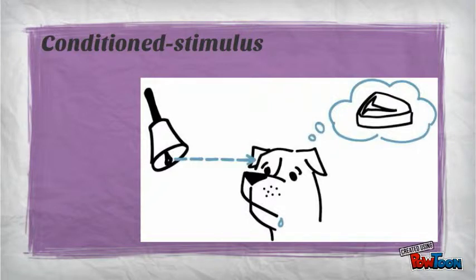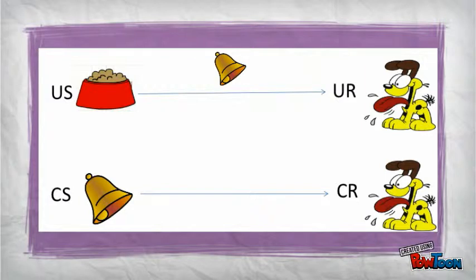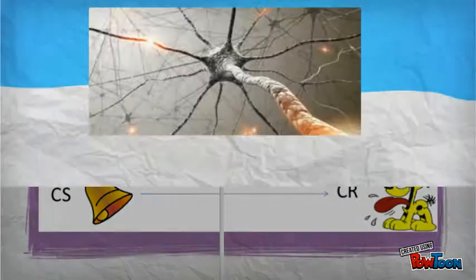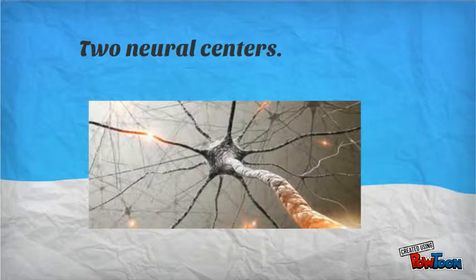When the unconditional stimulus follows the conditional stimulus, the brain centers responsible for processing the conditional stimulus and unconditional stimulus are activated at the same time. According to Pavlov, the simultaneous activity of two neural centers leads to a new functional neural pathway between the active centers.